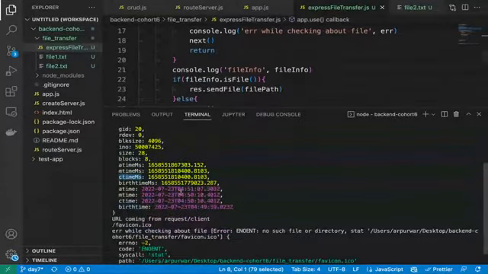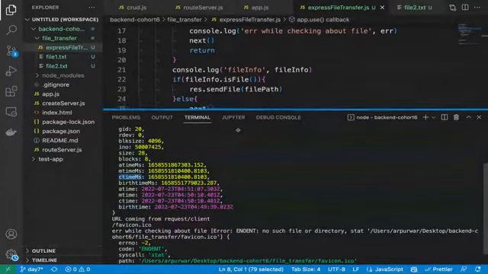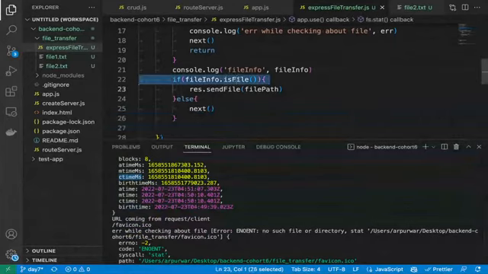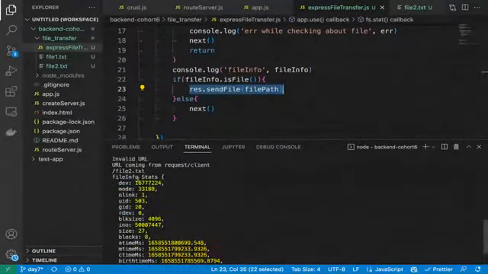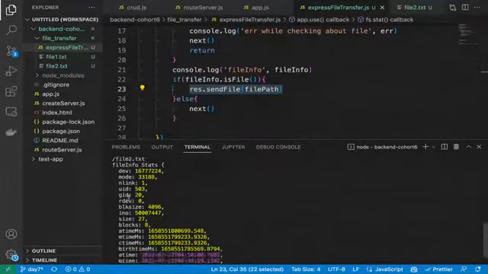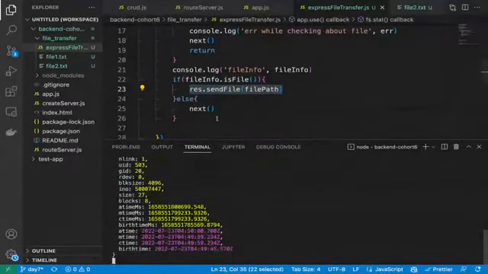Okay. Then we found that yes, this file is correct. This method is file, and then we are simply returning that file from here. So that's why it is happening. Let's check for file 2 also. That's how we would return the static file also. So file 2 is also going to work the same way. You can see file2.txt. Then we are seeing the file stat information, and then simply it returns.